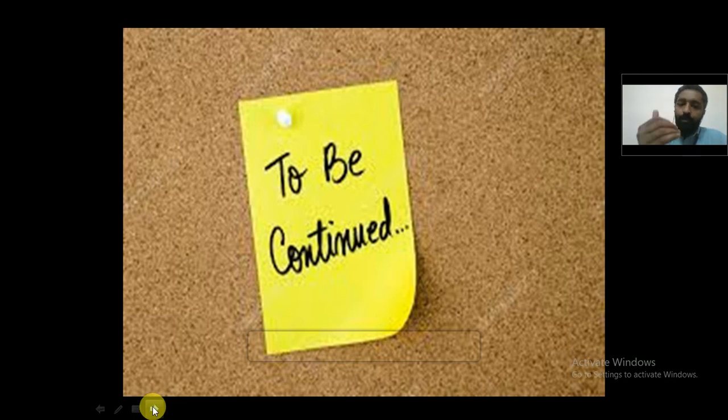We will take the present tense separately, we'll go through the past tense separately, and we'll understand the future tense separately. That we will be doing in the coming classes. In today's class, just go through these tables that I have given to you. What changes will happen in the present tense, what changes will happen in the past tense, and what changes will happen in the future tense.